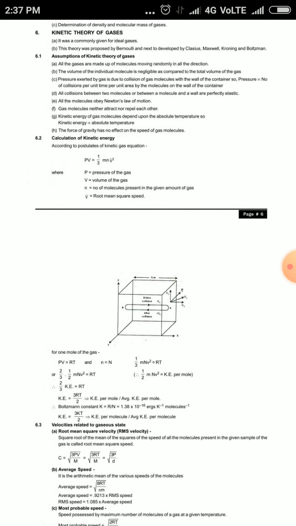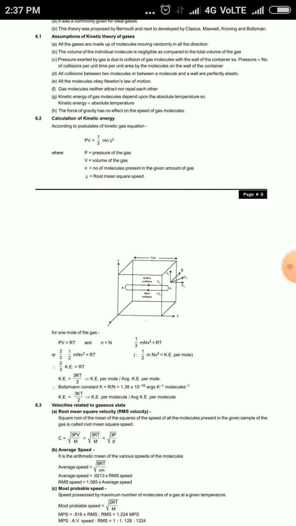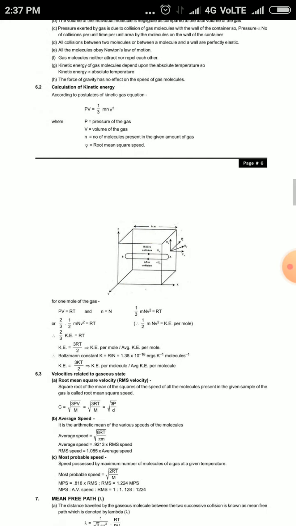Now the calculation of kinetic energy: PV = 1/3 m n v², where P is the pressure of the gas, V is the volume of the gas, n is the number of molecules present in the given amount of gas, and v̄ is the root mean square speed. For 1 mole of gas, PV = RT, where n = capital N. So 1/3 m N v² = RT, that is, 2/3 times 1/2 m N v² = RT. Finally we get the kinetic energy as 3RT/2.